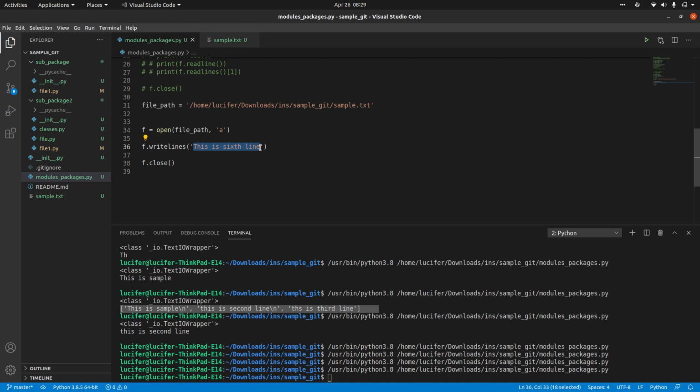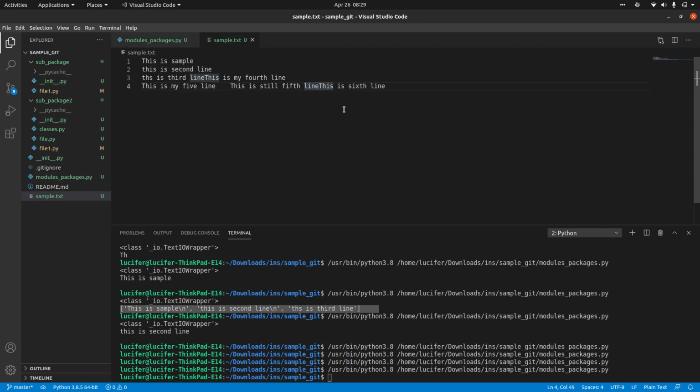If you have multiple characters, let's say 100 or 150 characters in a single line, usually text files will not wrap things. It will just go on writing things until it hits the end of the file, then it wraps to the next line.